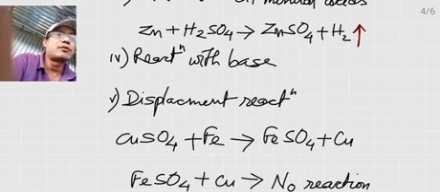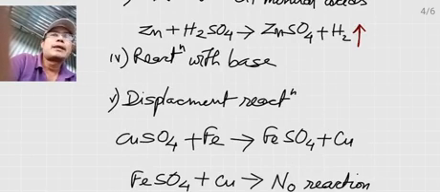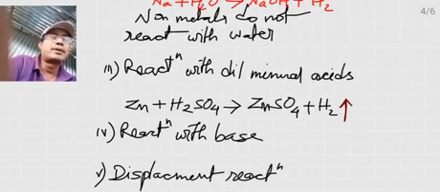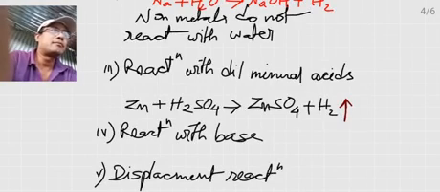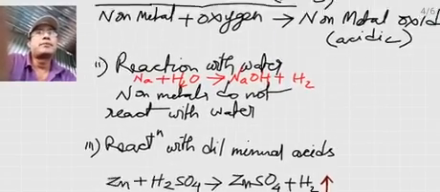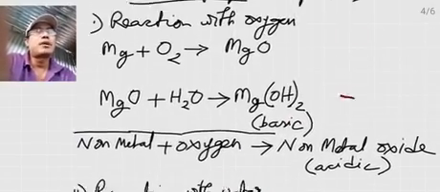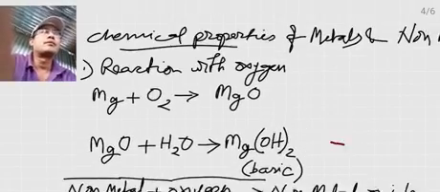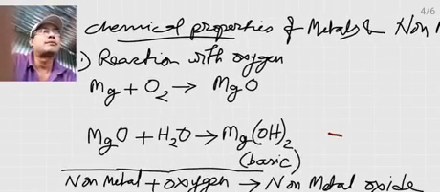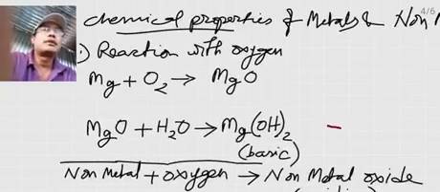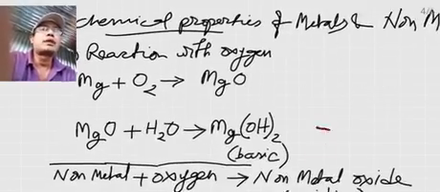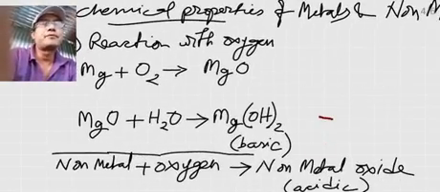That is, non-metals also react with oxygen, but they do not react with acids, etc. So with this, we completed this discussion about the types of reactions that metals and non-metals can undergo, and the different properties of metals and non-metals. In brief, we have discussed this.